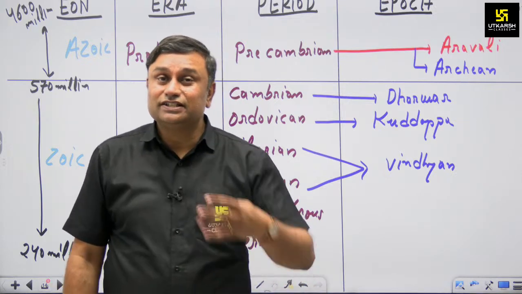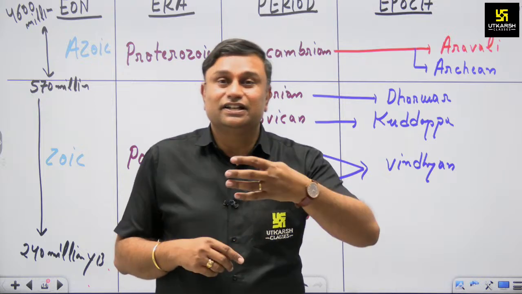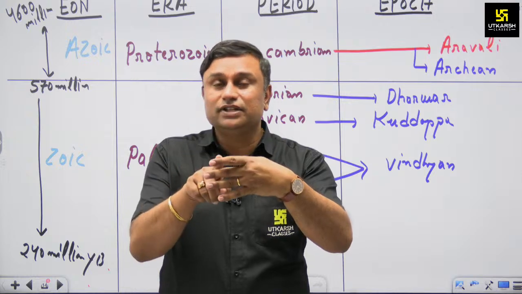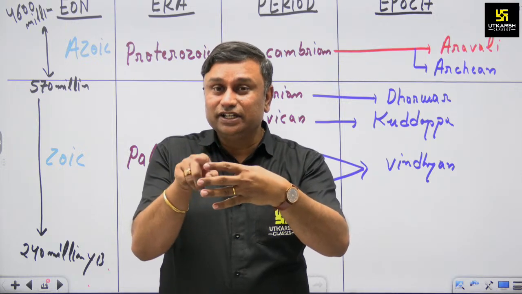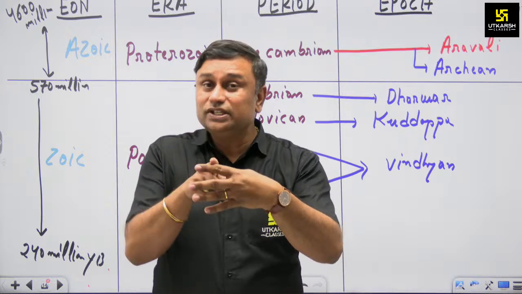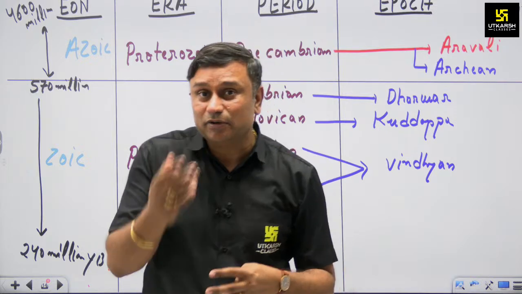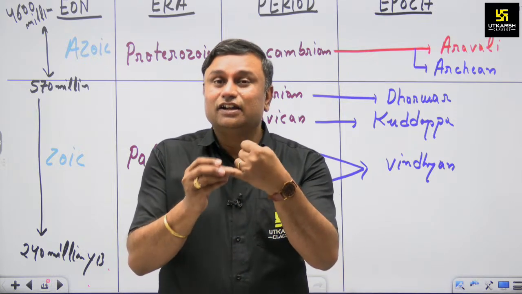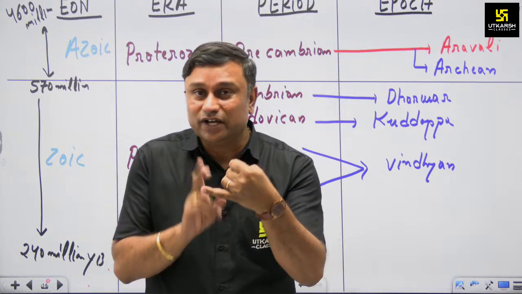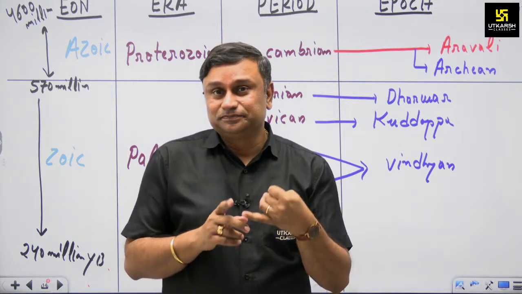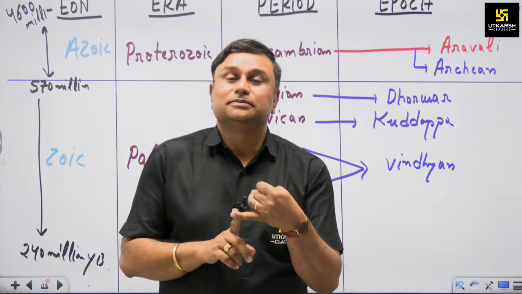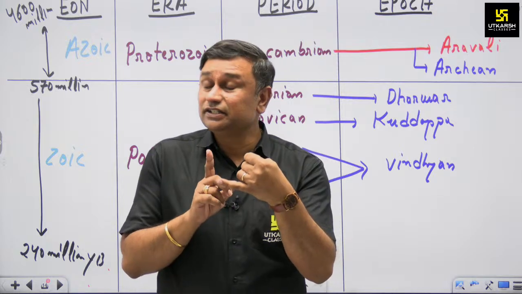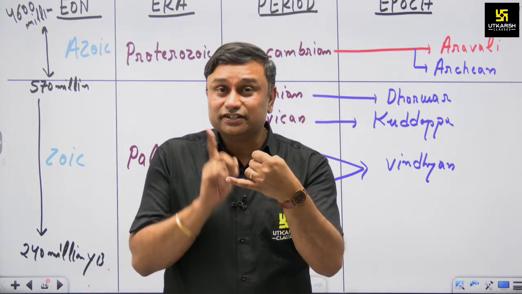Just think about it, there is a sandwich kind of structure in which the basic one is Archean, then Dharwad, then Kudappa, and then Vindhyan. So initially we are seeing Aravalli in the form of Vindhyan, and we say Aravalli is an example of a relict mountain, a residual mountain. It was eroded, but initially the Aravalli was formed as Archean. It is granitic in nature, it is fossil-less. This Archean is solid in nature, it is not brittle, it is crystalline in nature.